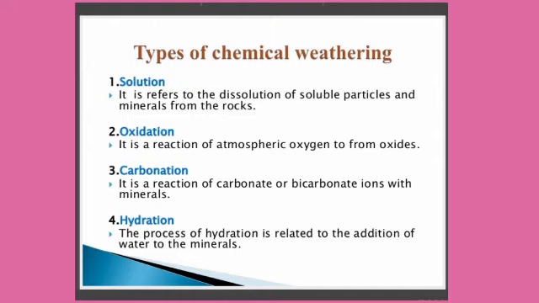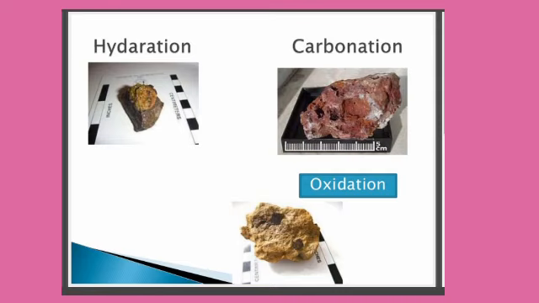The fourth type is hydration. The chemical union of water with minerals is called hydration. When water is added to feldspar, the volume of rock increases, children. It causes stress on the minerals present in the rock and thereby leads to their disintegration. This method is called hydration. Observe these rocks, children, which have gone through some chemical reactions like hydration, carbonation and oxidation.